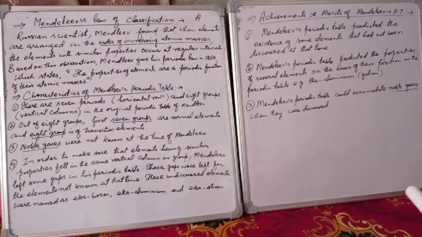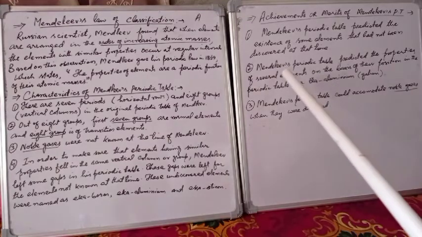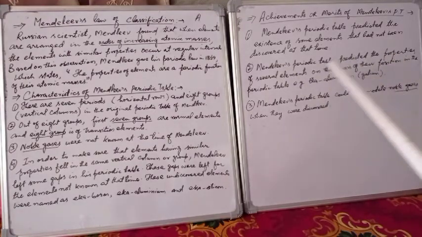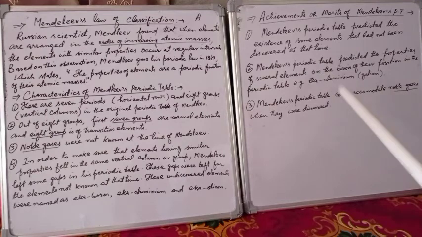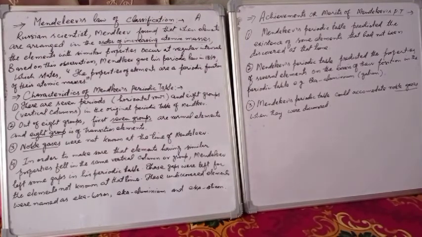Dear students, the second achievement or merit of Mendeleev's periodic table was that it predicted the properties of several elements on the basis of their position in the periodic table. For example, Eka aluminum, which was later named gallium, had its properties predicted before its discovery. Dear students, one more achievement was that Mendeleev's periodic table could accommodate noble gases when they were discovered.